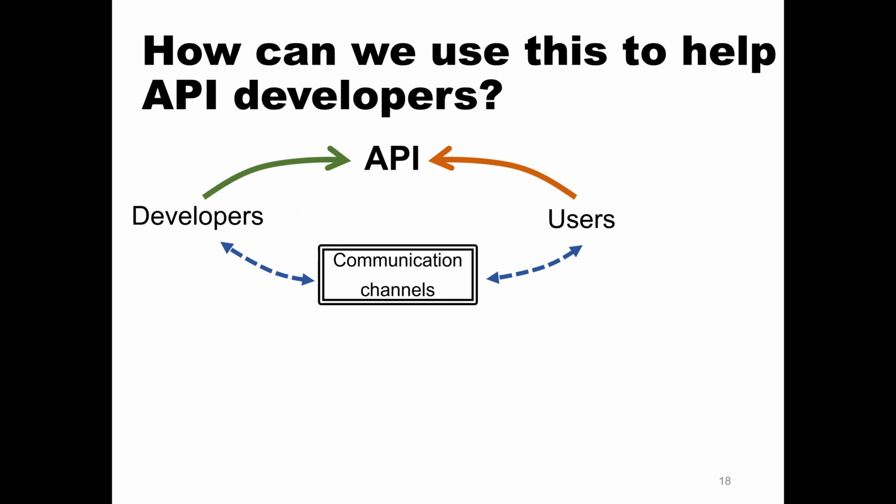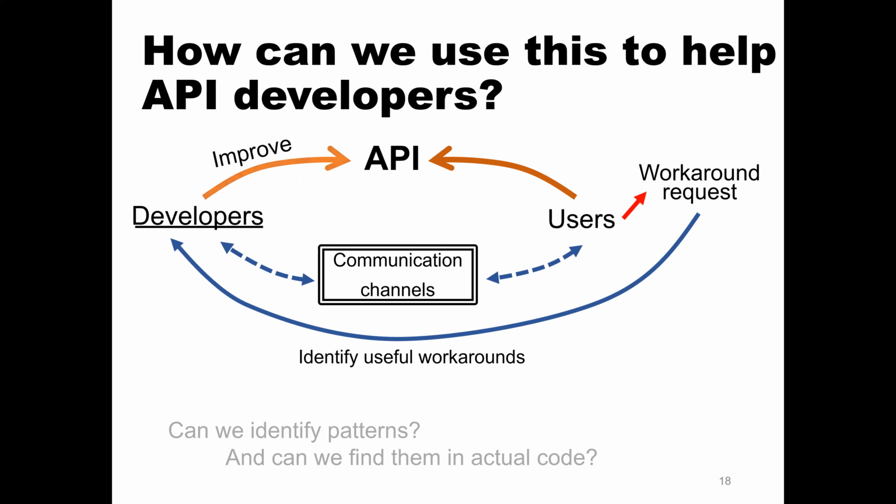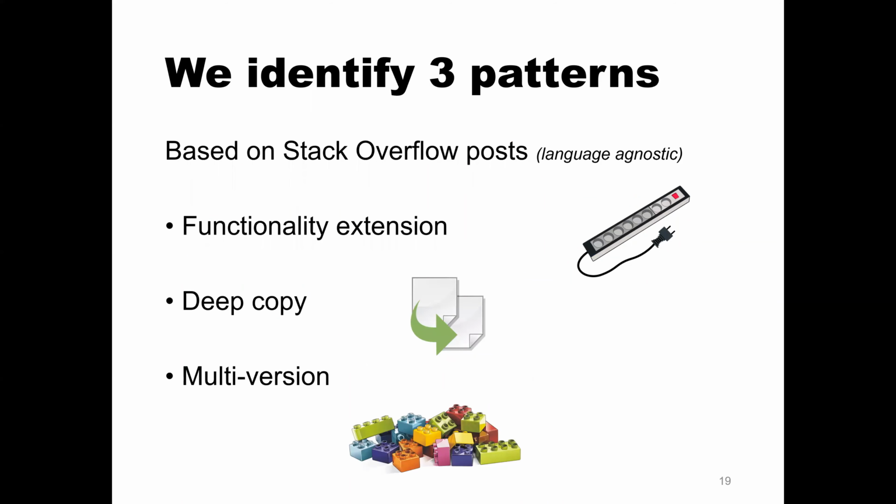Do not do this. So how can we use this information to actually help API developers? So if API users request workarounds, maybe we can identify useful workarounds for developers to help them improve their API. So we identified 3 patterns based on a Stack Overflow post and manual observation. We call these functionality extensions. So when users request extra functionality, deep copy when they actually want to access information from the API and use it in a completely different way on their own, and when they want multiple versions to be targeted.